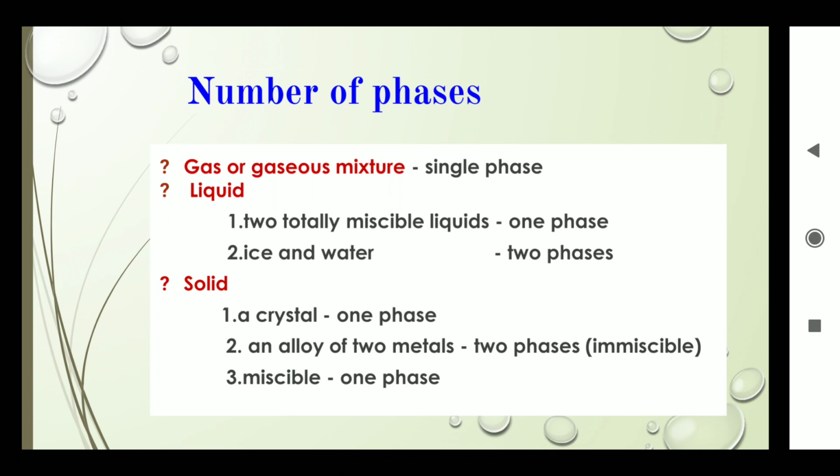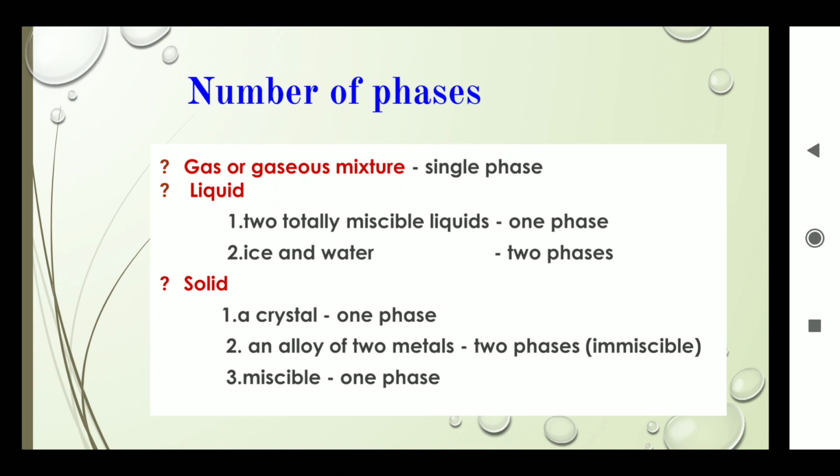Number of phases. How can we calculate the number of phases? A gas, or a gaseous mixture, is said to be a single phase. Liquids are of two types. If two totally miscible liquids are there, they contain only one phase. Totally miscible means finally we get one type of liquid: one liquid, totally miscible, one phase. If we take ice in water, crystalline ice and liquid water, obviously it is of two phases.